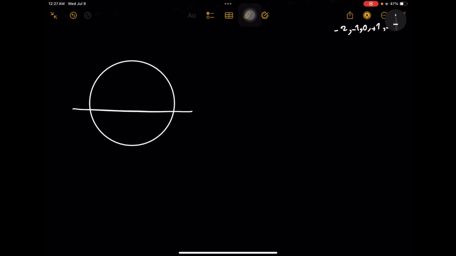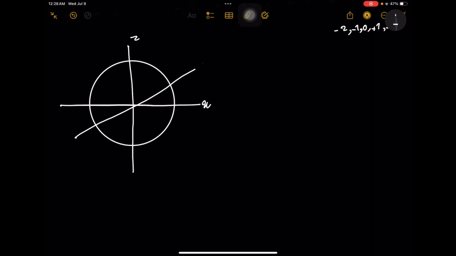If we want to draw it, we draw a circle here, and this is our y-axis. This is our x-axis, and this one is the z-axis. So this one is for the 1s orbital. It's like a spherical shape.